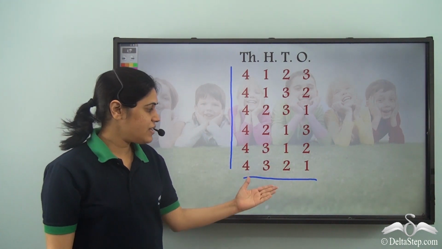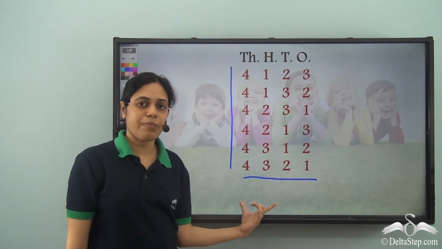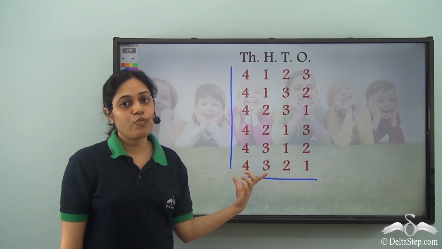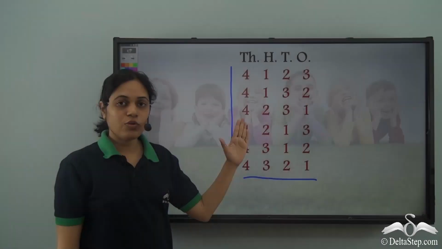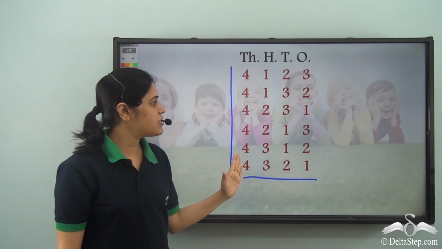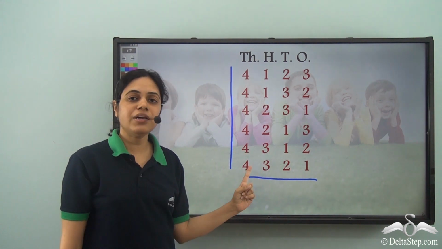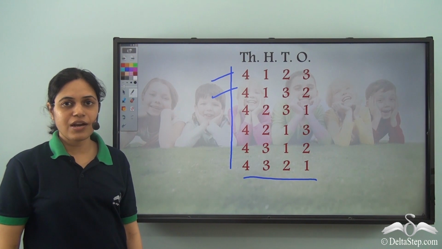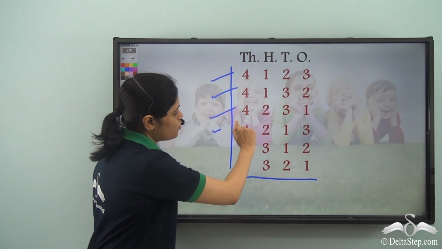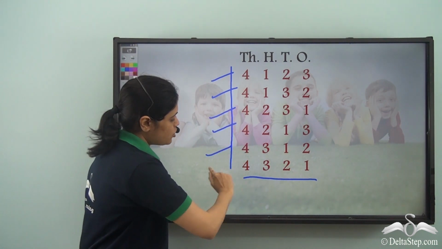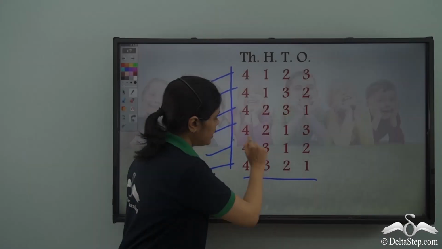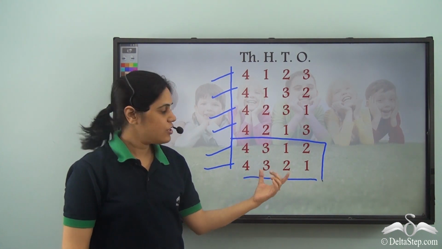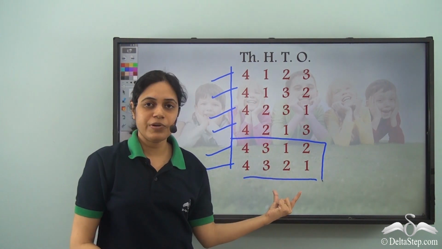But there is one number which is the biggest number or the largest number among these numbers. So which number is that? We know that if the thousands digit of the numbers are the same, I need to compare the hundreds digit. These two numbers have 1 as their hundreds digit. These two have 2 and these two have 3. So these numbers will be greater than the other numbers. So now these are the two numbers which we have.